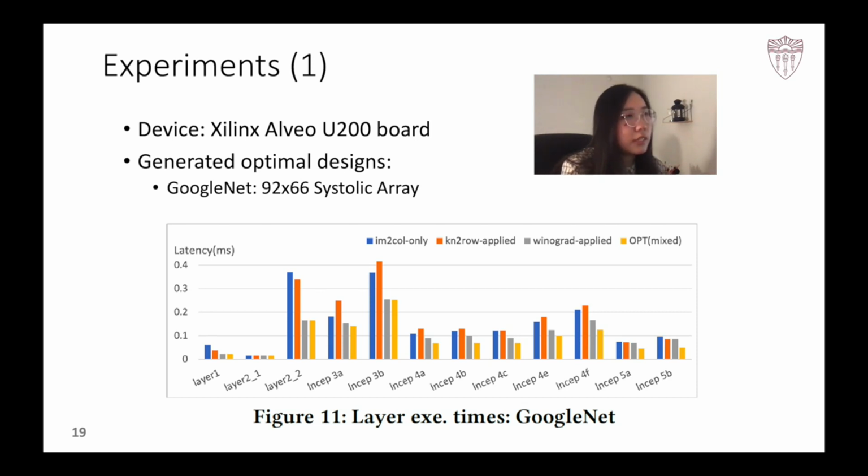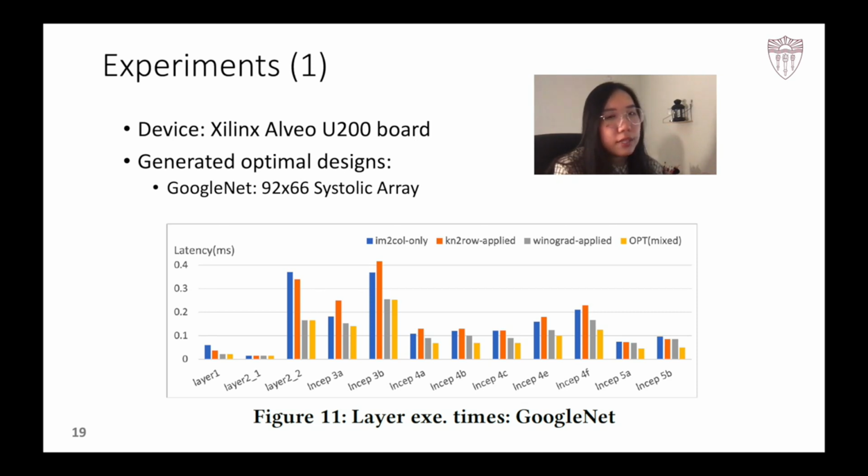The im2col-only and kernel-to-row columns show the results of using one algorithm across all the layers, and the Winograd applied columns show the results of applying the Winograd algorithm wherever applicable and im2col everywhere else. The OPT columns are the results using the algorithm mapping returned by DYNAMAP, which is observed to have the most superior performance among all the columns.